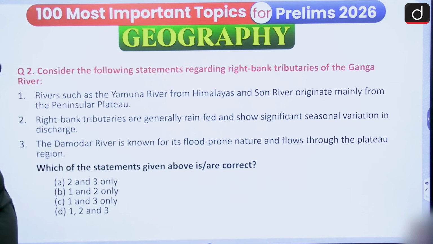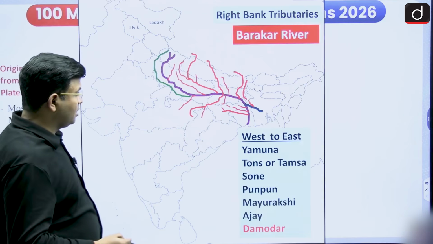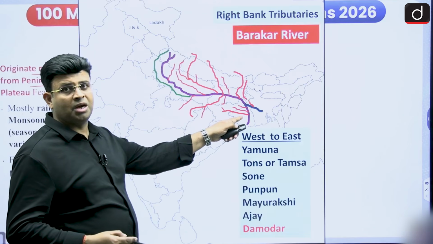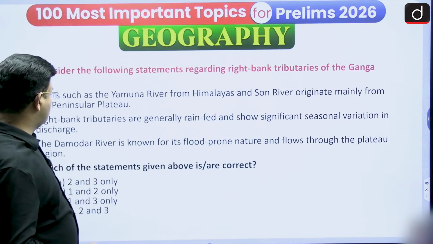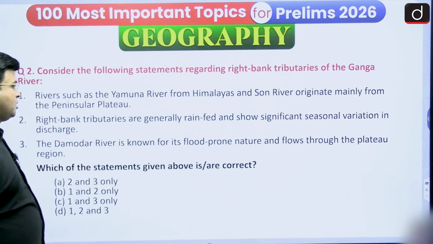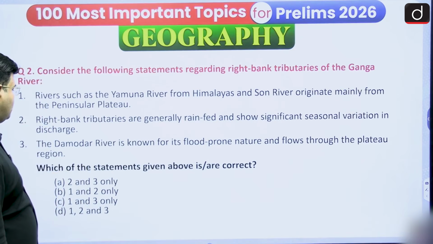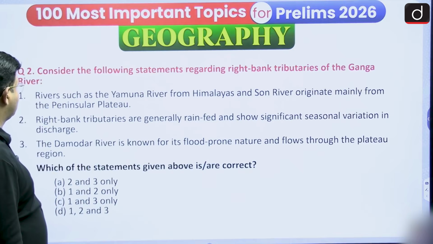The Damodar river in West Bengal is known as the sorrow of West Bengal or Bengal. So the Damodar river is known for its flood prone nature and flows through the plateau region. Is it okay? You have to say whether it is right or wrong, which of the statements.